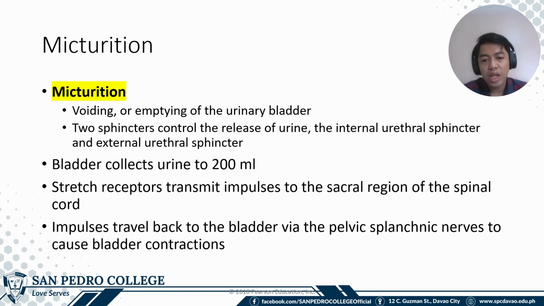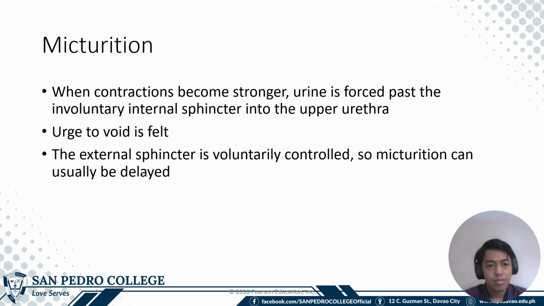These impulses will go back to the urinary bladder to induce contractions. When contractions become stronger in the urinary bladder, the urine is forced past the involuntary sphincter into the upper urethra, and the urge to void is felt. So with this, it's only the external sphincter that is voluntarily controlled, so micturition can usually be delayed.